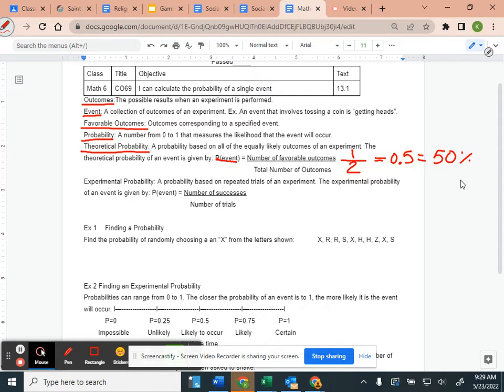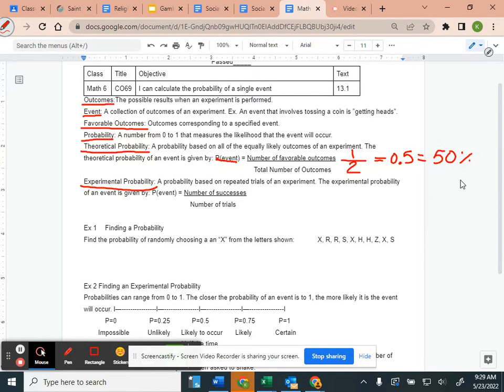So theoretical probability is 50% of the time when you flip a coin, it's going to land on heads. That's theoretical. This is how it should happen. Does everything happen how it should happen? No. So we have experimental probability because it doesn't always happen the way it should.